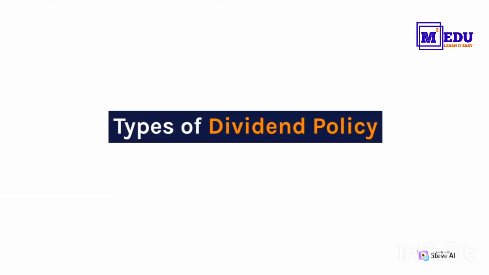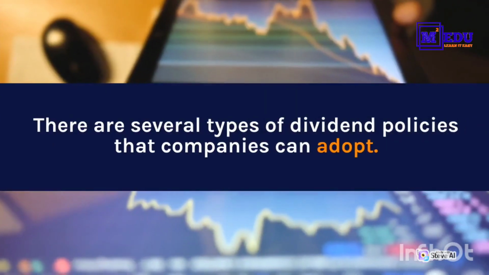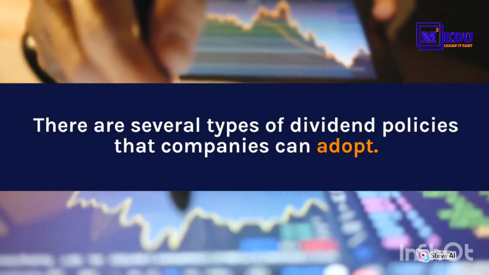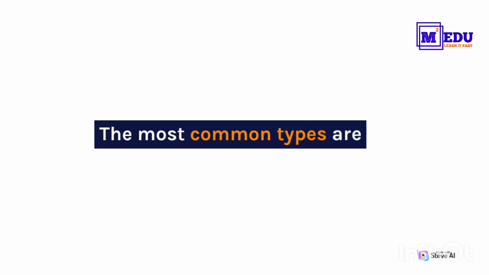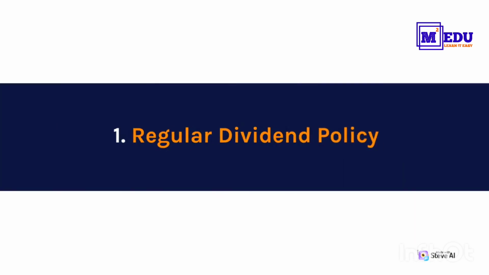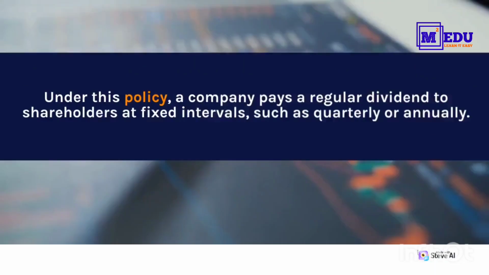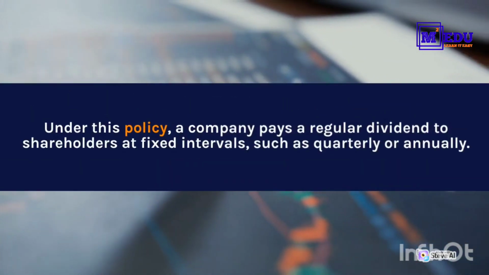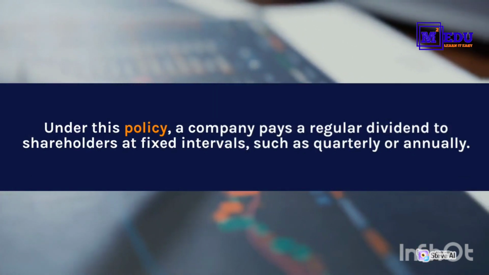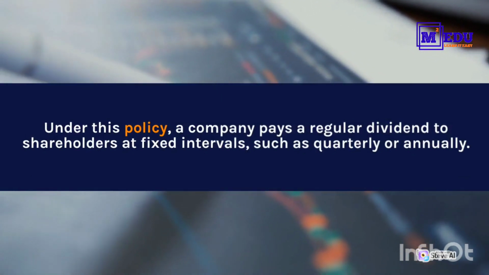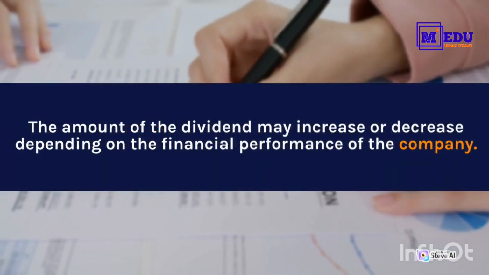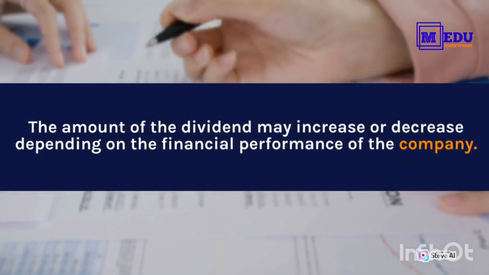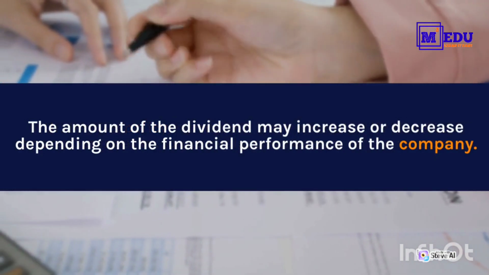Types of dividend policy. There are several types of dividend policies that companies can adopt. The most common types are: 1. Regular dividend policy. Under this policy, a company pays a regular dividend to shareholders at fixed intervals, such as quarterly or annually. The amount of the dividend may increase or decrease depending on the financial performance of the company.